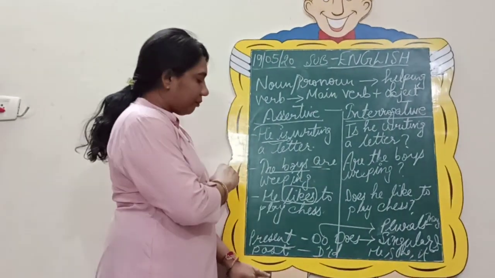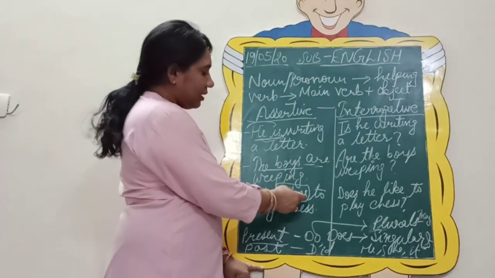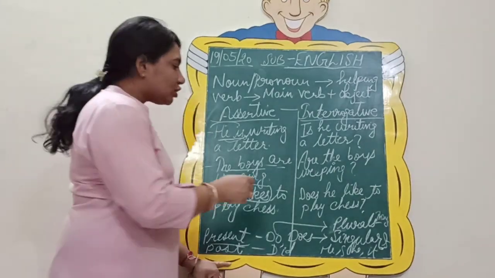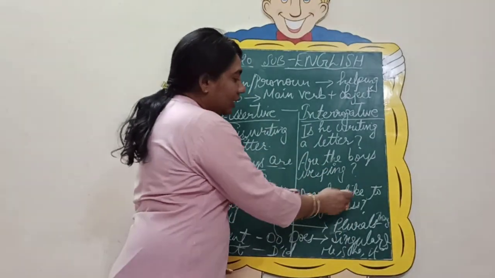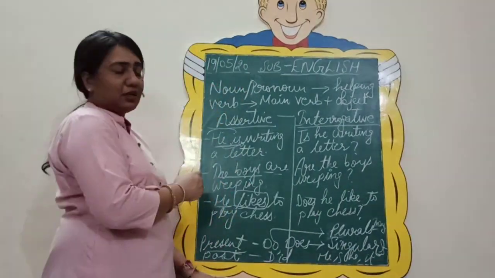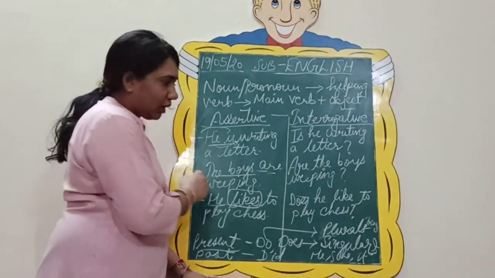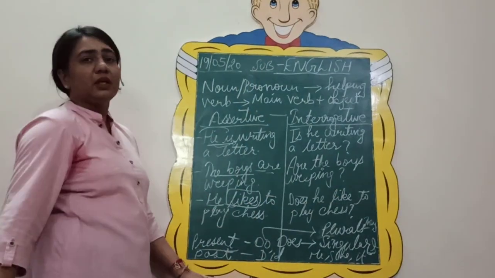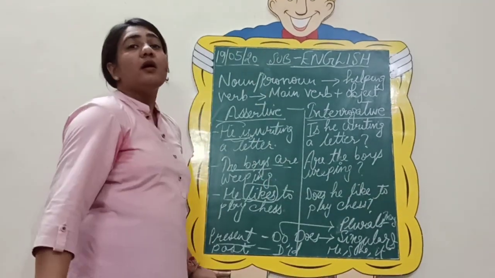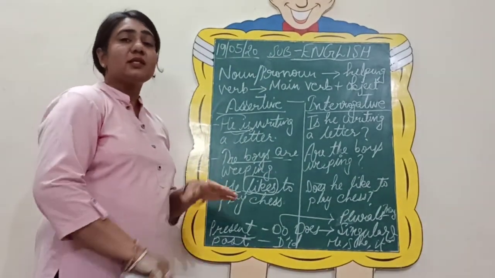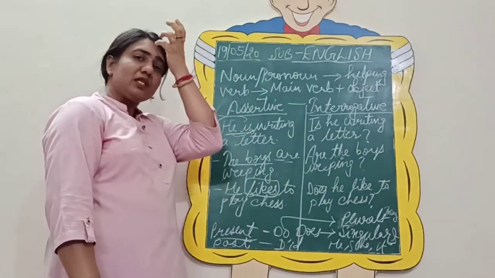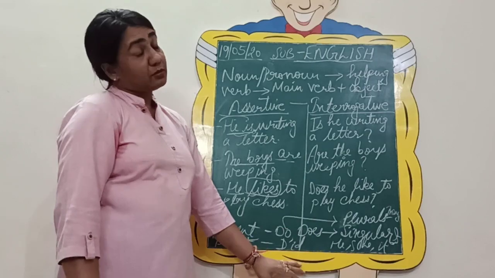So if it could have been they, it could have been like. They like to play chess. He likes to play chess. So what will it be if you inverse the order? He likes to play chess. Simply you will remove this does to change it into assertive, and your like will become likes. So this means it is in the present tense. The work is of the present, the current time that is going on. So I hope this much is clear.